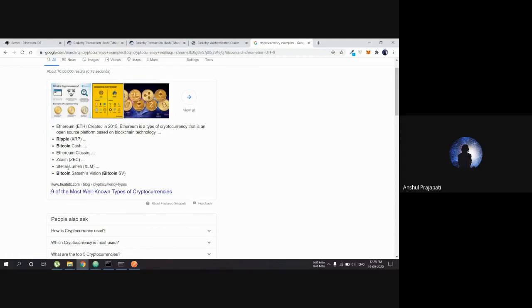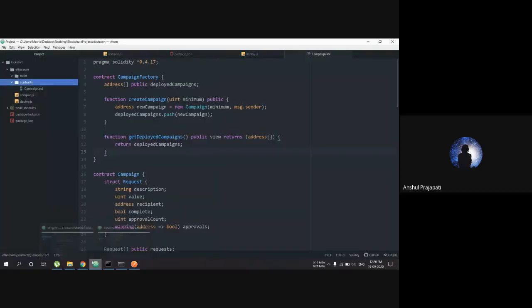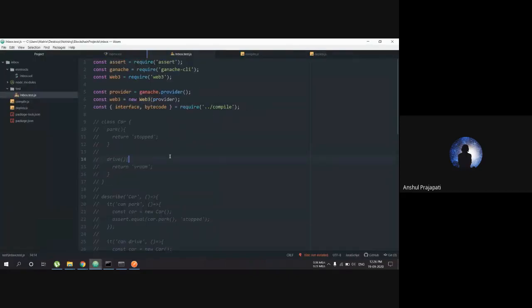If we create an application in one cryptocurrency and want to convert it to another, we have to go through a lot of changes. To avoid all that havoc, we have this library called Web3. What Web3 does is it gives us an API from all these cryptocurrencies to our applications.